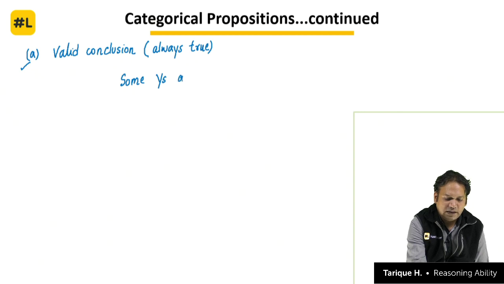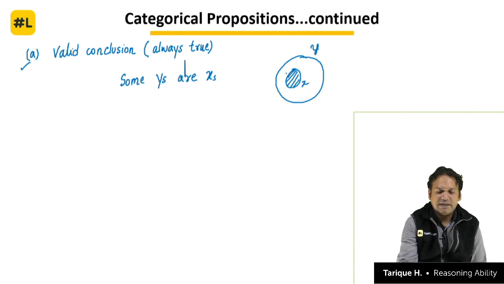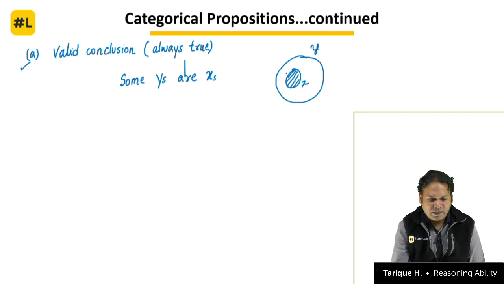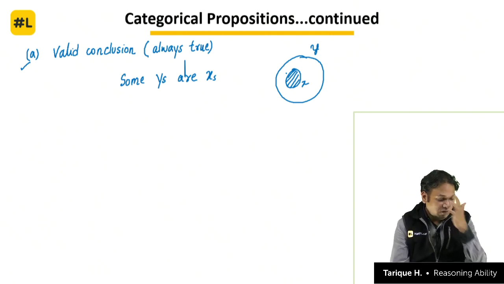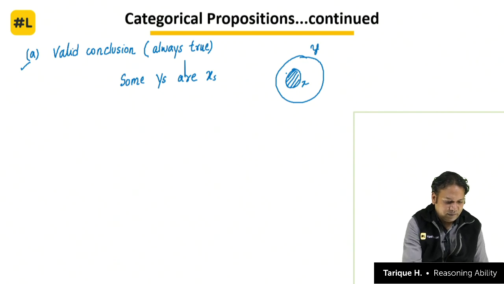If all x's are y's, some y's are x's. You can look at the diagram also. This is y, this is x. Okay, so some part of y is overlapping with x, correct? So that is the only valid conclusion of this statement, all x's are y's. So you should always know for every statement what is the valid conclusion. Then only you will be able to solve the questions correctly.